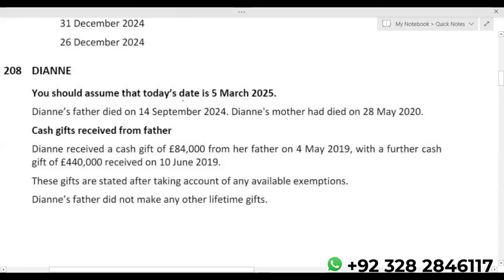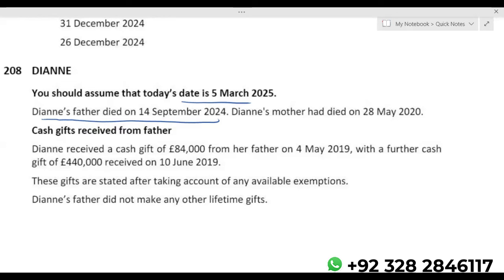You should assume that today's date is 5th March 25. The dying father died on 14th September 2025. Now, if somebody asks us when IHT will be paid on death tax, on the death estate, it is paid 6 months after the month of the death.